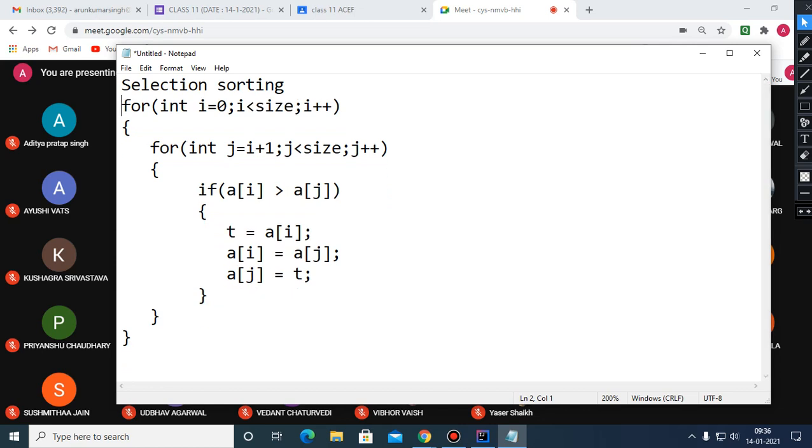So recursive code, here also you need 3 parameters. The prototype will be like void selection sort, passing this array. This is the array you need, and one more parameter and one more parameter. There are 3 parameters which you need to pass. One will be the array, and 2 others will be for the looping variables, right? Okay, so had we done, children, bubble binary search?